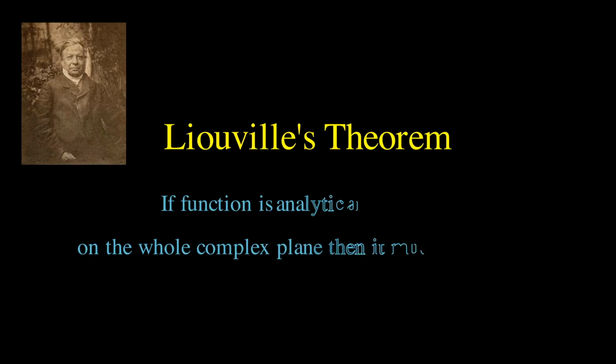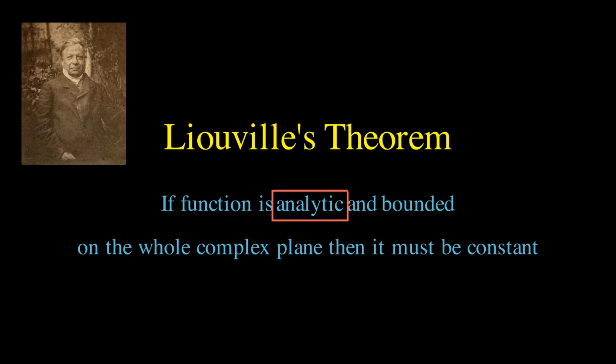Let's state Liouville's theorem simply. If a function is analytic and bounded on the whole complex plane, then it must be constant. Let's break it down. Analytic means that the function is holomorphic, which means complex differentiable, everywhere in the complex plane. Bounded means that there exists some constant M bigger than 0, such that the modulus of f(z) is less than M on the whole complex plane.